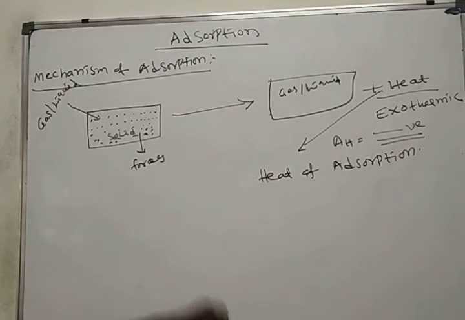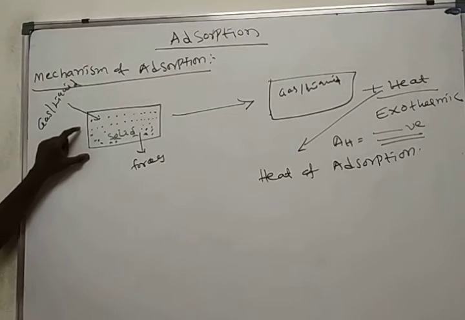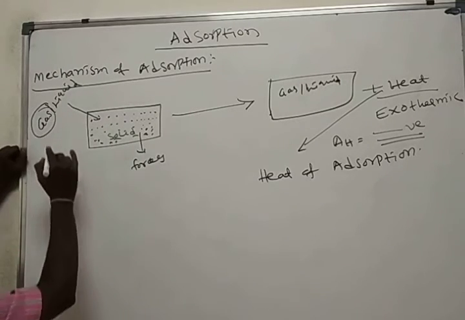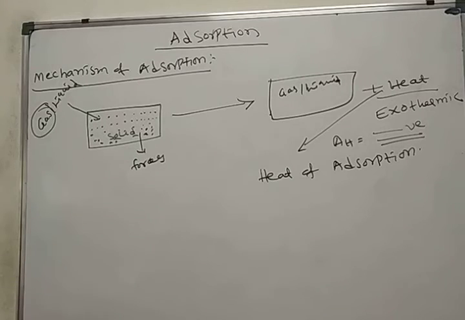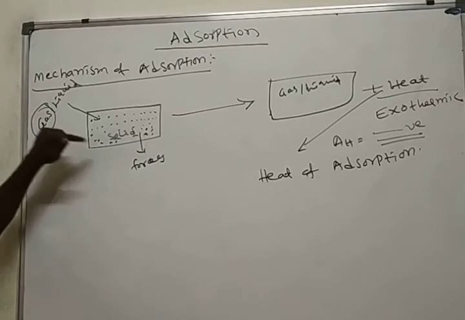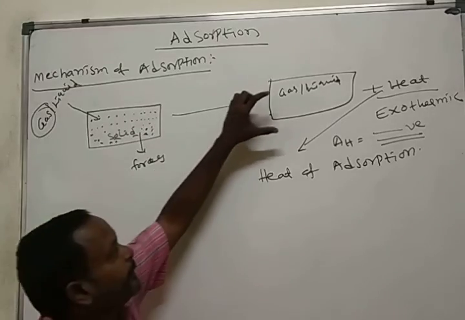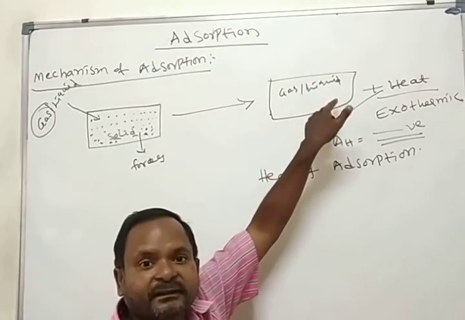Okay, this is a simple mechanism. Before the process of adsorption, gaseous molecules have negligible attraction forces, so there is more randomness. The entropy of gaseous molecules is more. After adsorption, these gaseous molecules are present on the surface of the solid only.